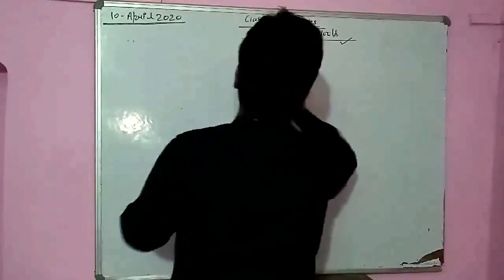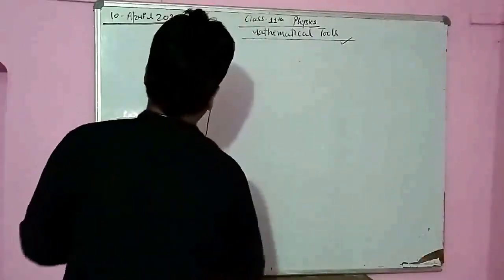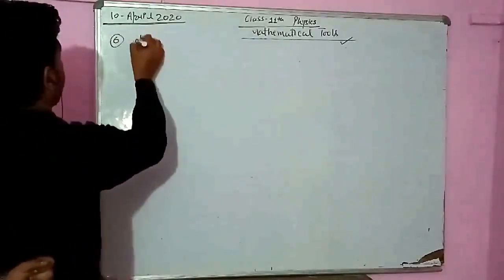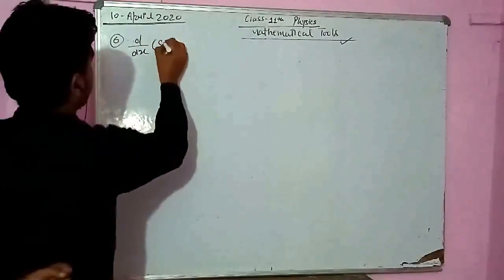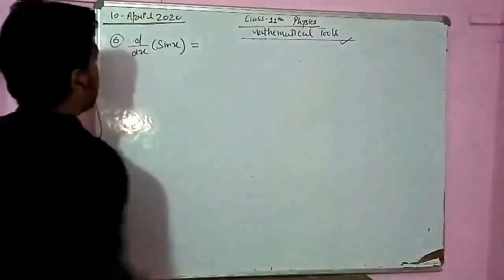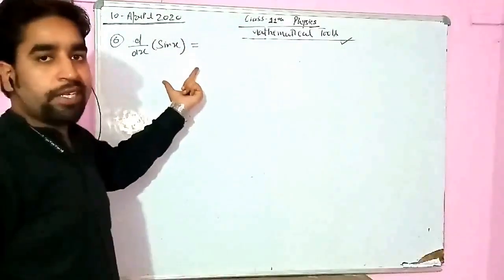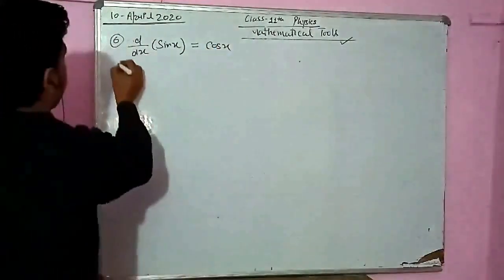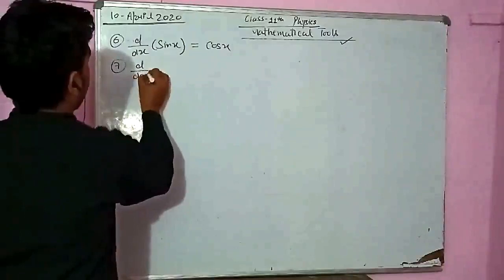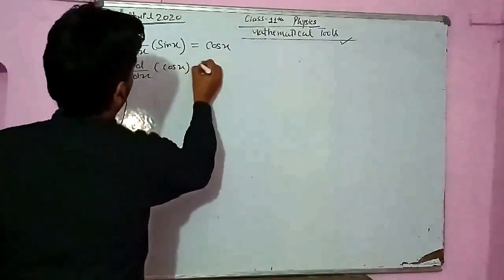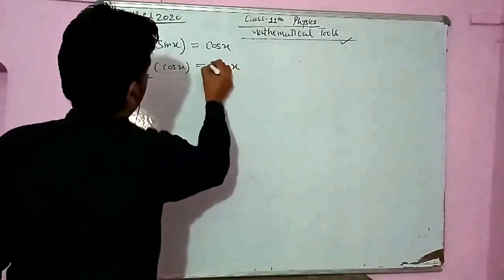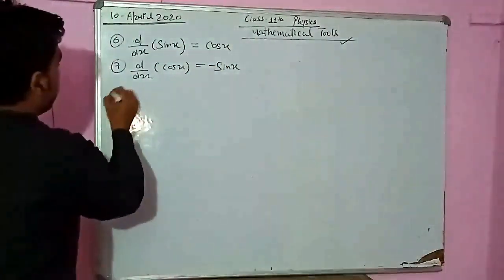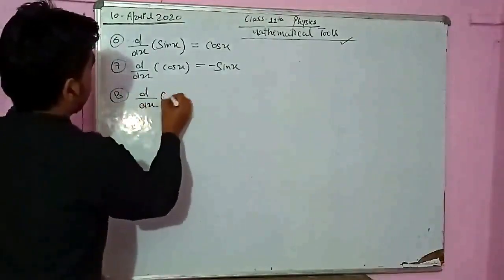Now students, after this we are coming to the trigonometric functions and we will try to differentiate these. So suppose we are differentiating sin x, d upon dx sin x. The differentiation of sin is always equal to cos. So d upon dx sin x is cos x. Suppose we are differentiating cos x. We are going to get sin x but minus sin x. This you have to learn. Now next one, d upon dx tan x.